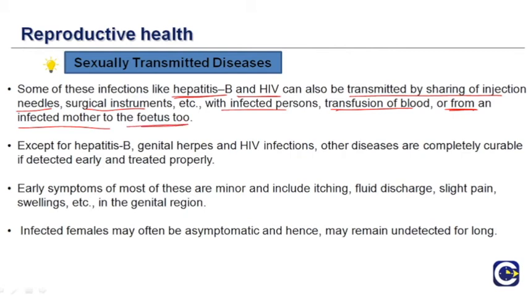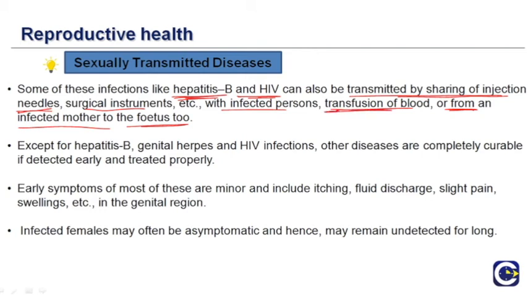So in addition to being transferred during sex, hepatitis B and HIV can be transmitted by sharing injection needles. It's very important that healthcare practitioners always use fresh instruments and needles, and you should be cautious whenever you are getting injections that they take fresh instruments every time.